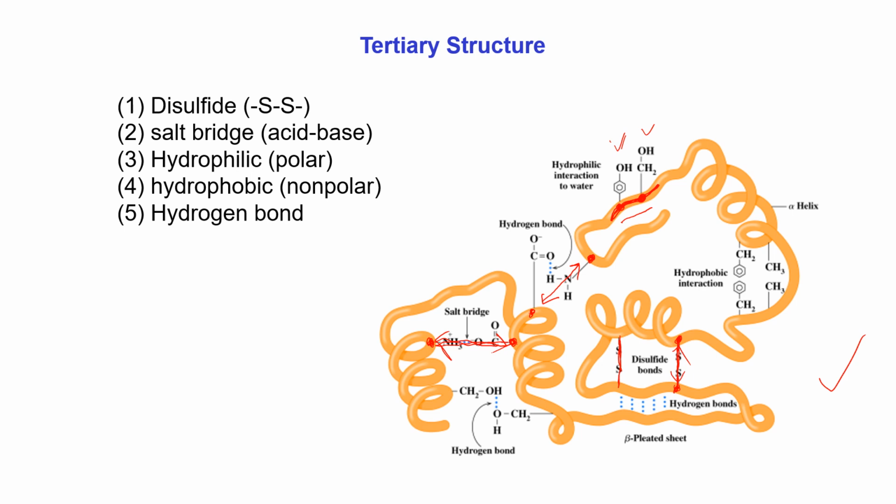Now come to the hydrophobic interaction. Actually, it's not really an interaction, it's one kind of repulsion between the non-polar amino acids and water. For example, these two amino acids and here these two amino acids are non-polar in nature because their side chains are non-polar.